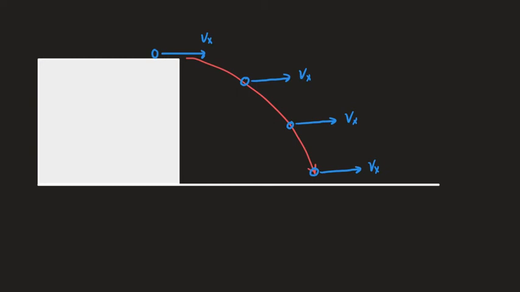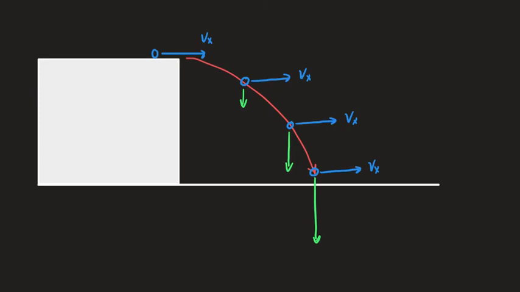However, if it's rolling along the table, we know that while it's on the table, it's supported, and it has no vertical velocity. But the moment it's over open air, gravity can act to pull it downwards. And the longer it's in the air, the more gravity can change its vertical velocity.